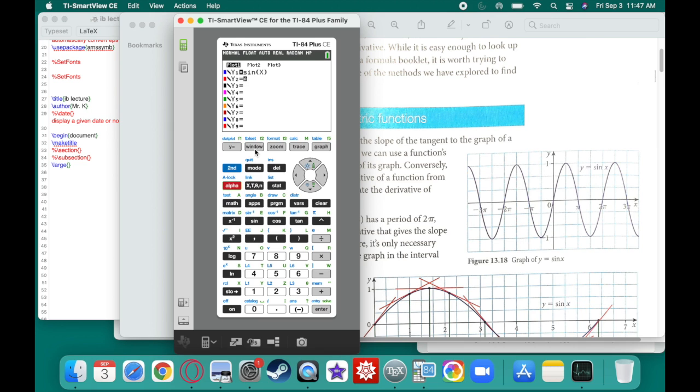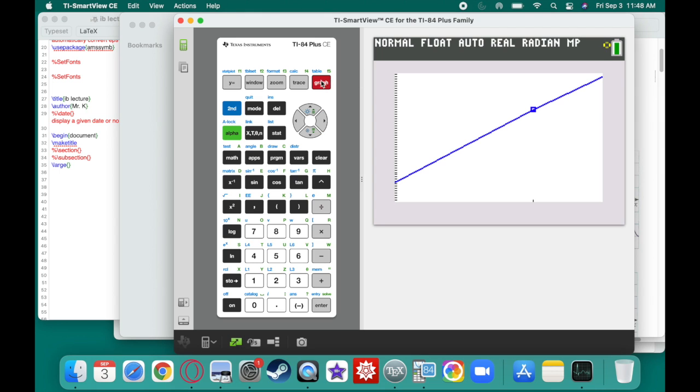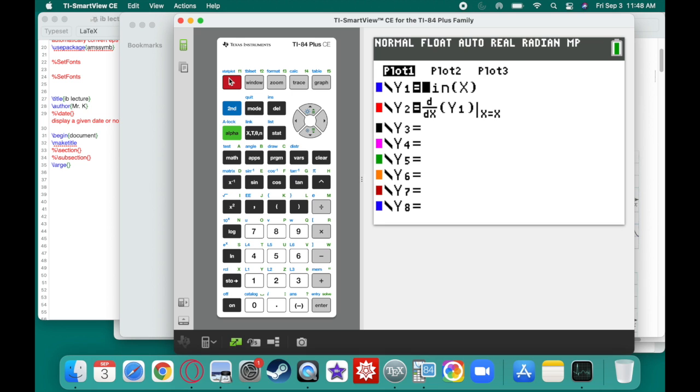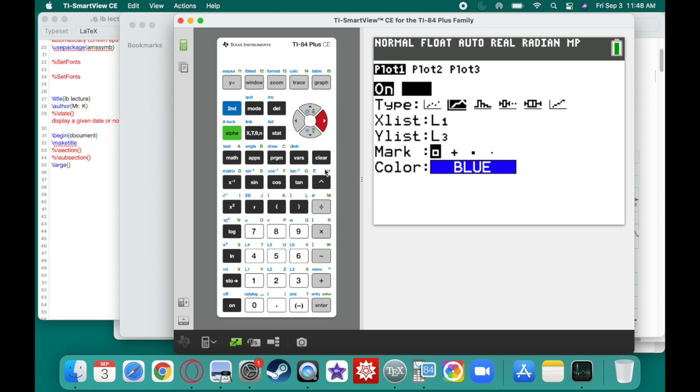And we should know how to graph the derivative. We would say alpha f2, we want to do the n derivative with respect to x of variables, y variables, enter. So I'm going to do this of y1 with respect to x. So the derivative will be the red line, and the blue line will be the regular thing. Now let's hit zoom 6. Whoa. Do I have a stat plot on? I do. Okay. Got to turn that one off.